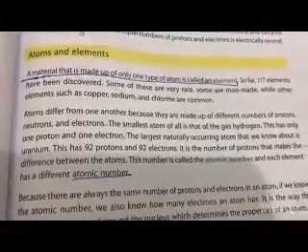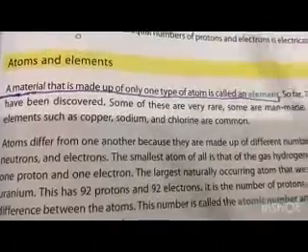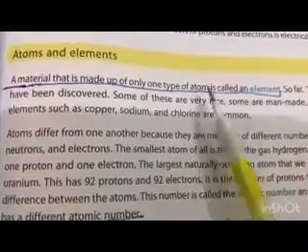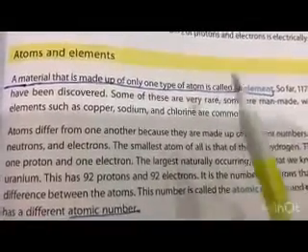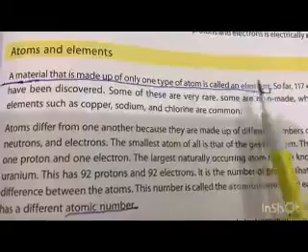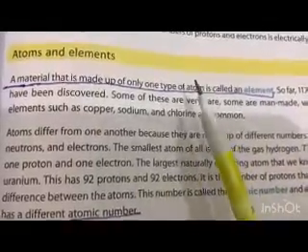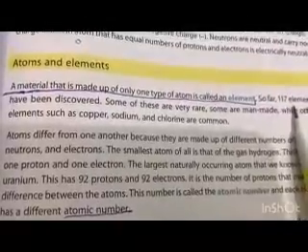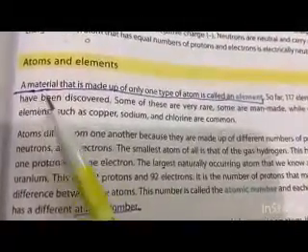Now I will be discussing atoms and elements, and the electrons and shells, collectively. In the book, a material that is made up of only one type of atom is called an element. We have discussed earlier how many elements are present in atoms, such as carbon, oxygen, hydrogen and nitrogen. So far 117 elements have been discovered.